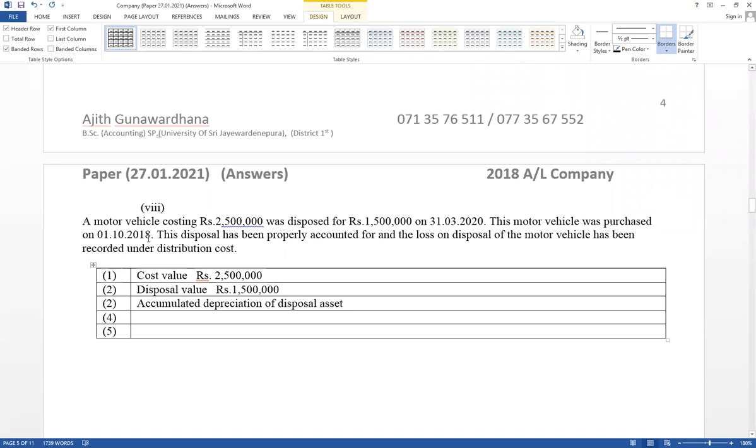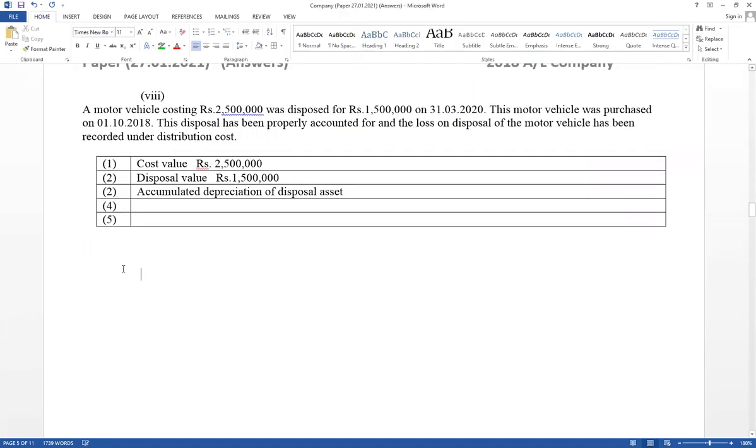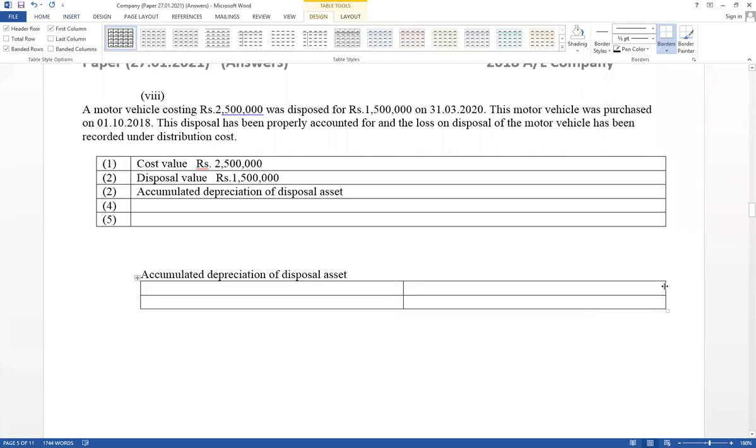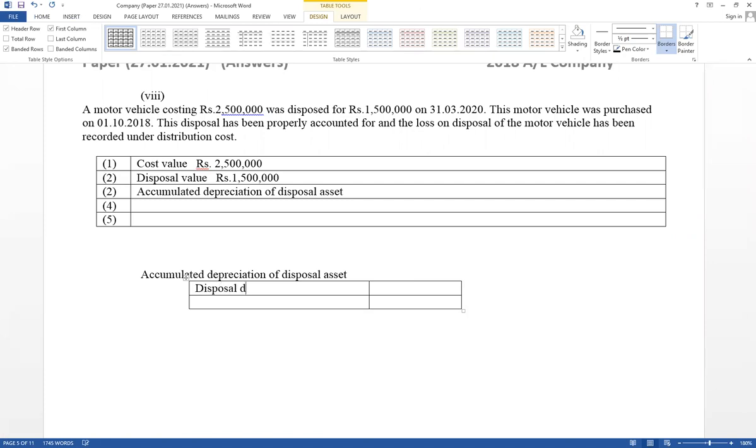First, recognize how many years were used from purchase date to disposal date, then try to calculate accumulated depreciation. It can be calculated as disposal date minus purchase date.